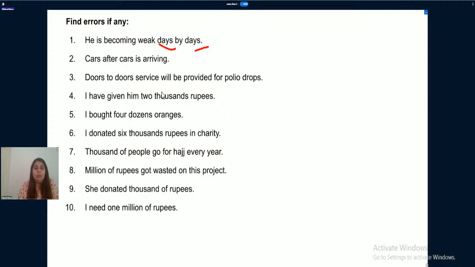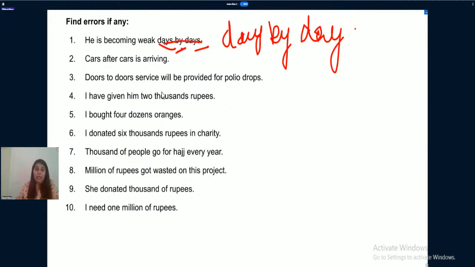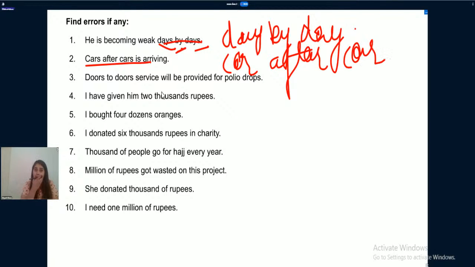Now let us consider the sentences. Same nouns, preposition: he is becoming weak day by day, one thing. Same noun, preposition: cars after cars arriving is wrong. Car after car.